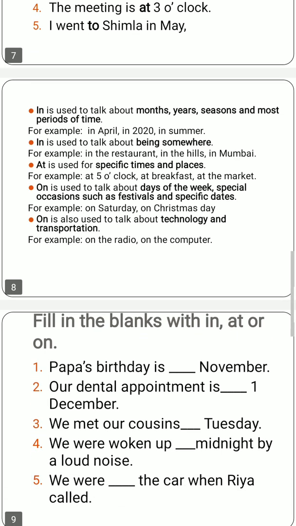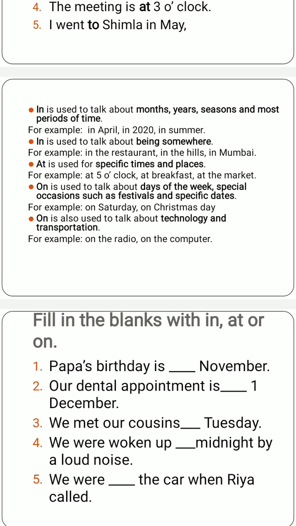At. At is used for specific times and places. Specific time and place means when a particular time is given to you, when a particular timing is being given, and a particular place is told to us, then for that we use at.